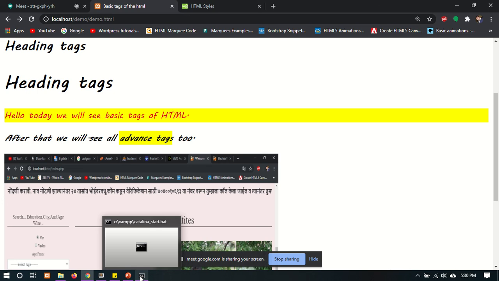There is a Q tag, ABBR tag. ABBR tag is used for abbreviation, for defining the word, to abbreviate anything. Q is used to define short quotations, and the address tag is used to define the contact information of anything or the information of any document or an article. So we will see it practically.